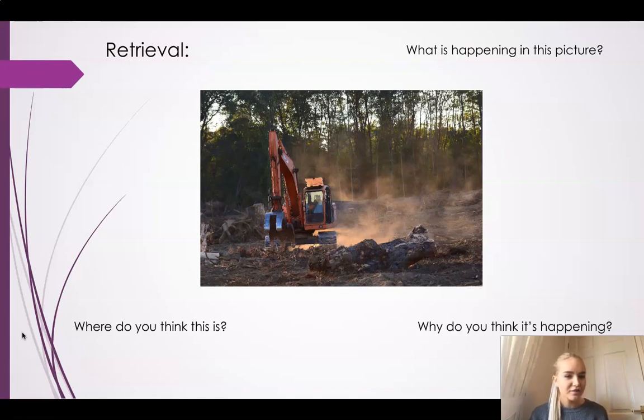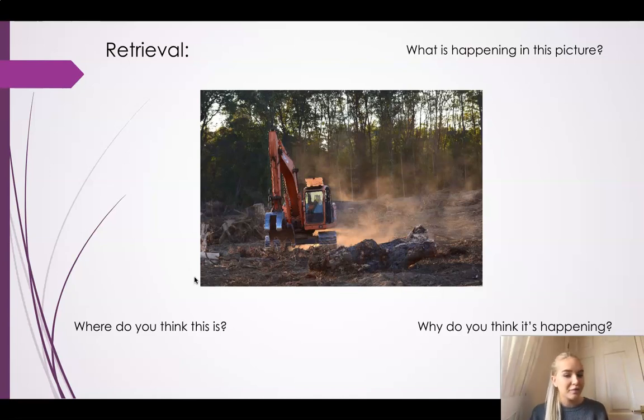Well, first of all, let's think about where this picture is. Well, we can see there's lots of trees in the background. This might suggest that it's a forest. It could also be a rainforest. Now, what's happening in this picture? Well, you can see some trees here, and you can see a digger here. What do you think the digger has done to the trees? The digger has cut the trees down, and this is called deforestation.